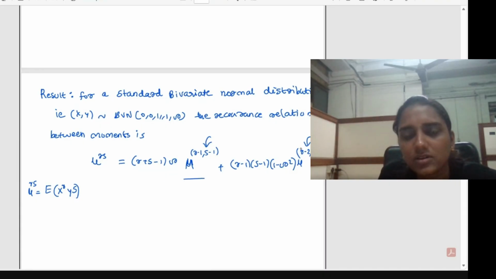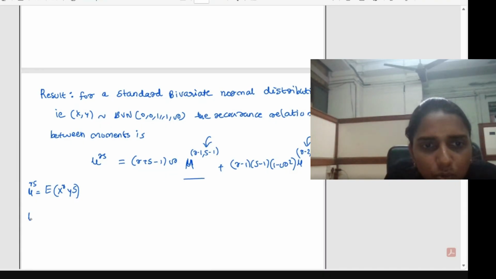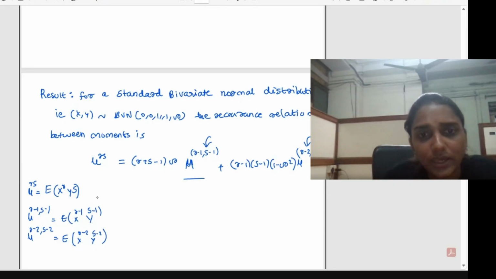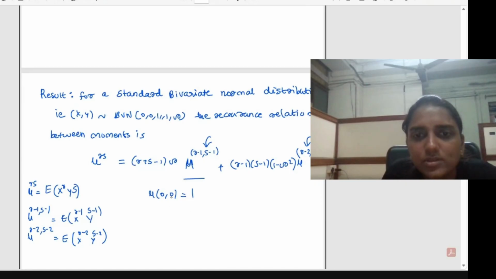Okay, so here mu r minus 1, s minus 1 is defined as the expectation of X raised to r minus 1 into Y raised to s minus 1. In the same way, mu r minus 2, s minus 2 is defined as the expectation of X raised to r minus 2 into Y raised to s minus 2. Okay, for this result, mu 0,0 will always be equal to 1. You can substitute and check. That is the expectation of X to the power 0, Y to the power 0, that is the expectation of 1 only. So that is equal to 1.